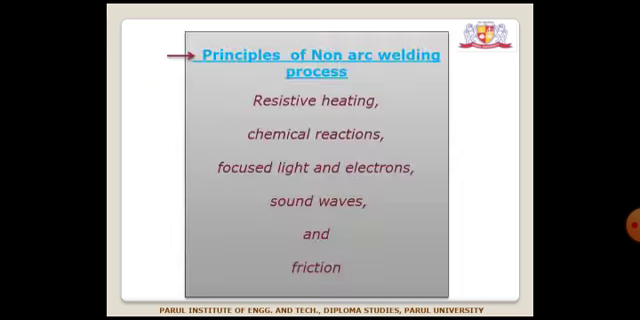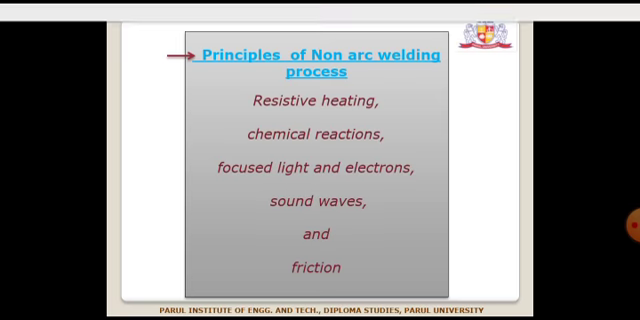Now the basic principles of the non-arc welding processes that are used are resistive heating, chemical reaction, focused light and electrons, sound waves and friction. These are the common principles that are used in the different non-arc welding processes.